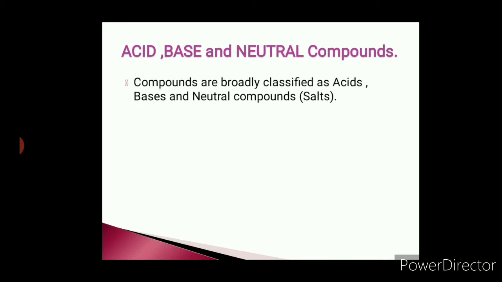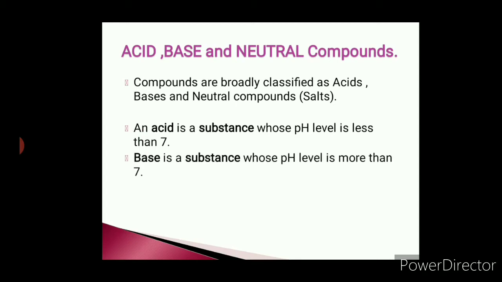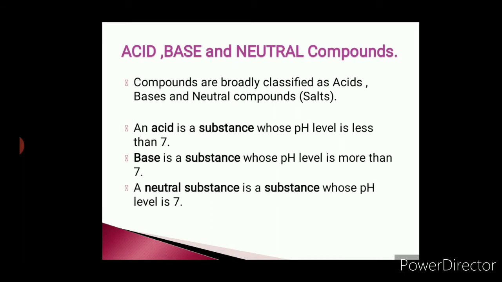On behalf of pH also we can define it. Compounds are broadly classified as acids, bases and neutral compounds. Now also salts. An acid is a substance whose pH level is less than 7. Base is a substance whose pH level is more than 7, and a neutral substance is a substance whose pH level is exactly at 7. So acid is a substance whose pH level is less than 7, and base is a substance whose pH level is more than 7. In the middle, exact 7 pH bears our neutral substance.